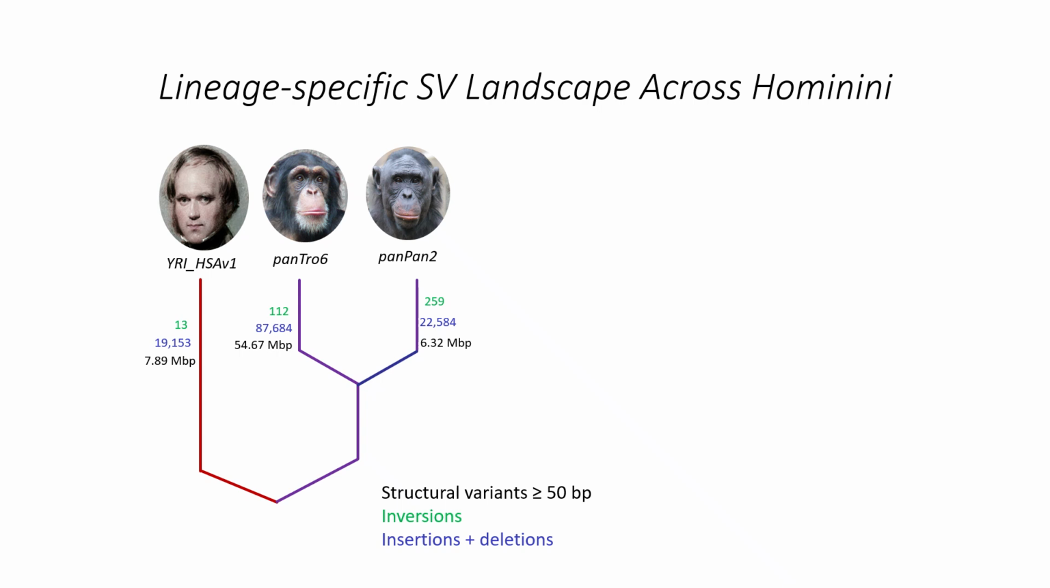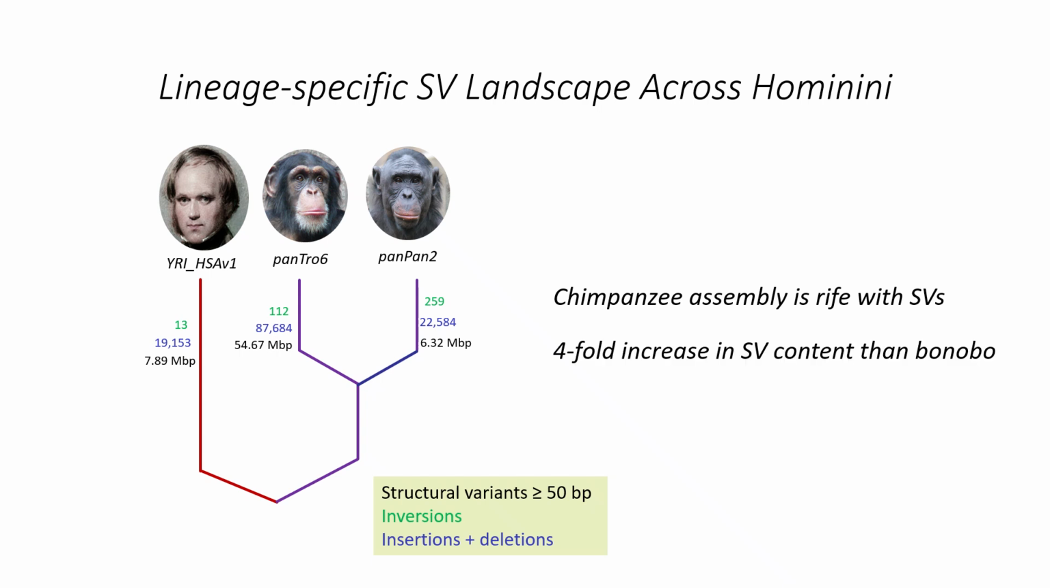Lineage-specific SV landscape across hominini. Here you can see that chimpanzees have more than 87,000 SVs, while bonobos experienced more than 22,000 SVs. So looking at the difference in their SV counts, we can see that the chimpanzee assembly is rife with structural variants, and there is a fourfold increase in SV content in chimpanzees compared to bonobos.